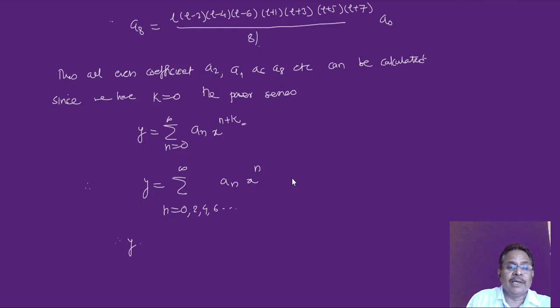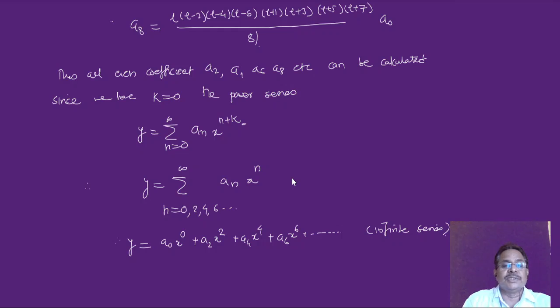I'll get y is equal to, now first term will be simply a0 into x raised to 0. Second term is a2 times x raised to 2. Next term is a4 times x raised to 4 plus a6 times x raised to 6, and so on, an infinite series.